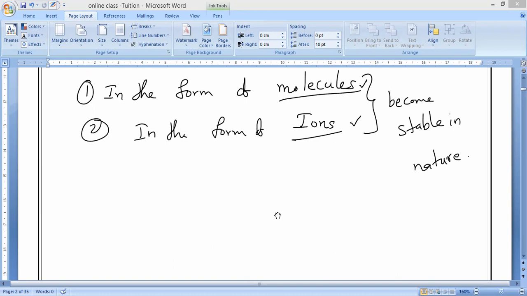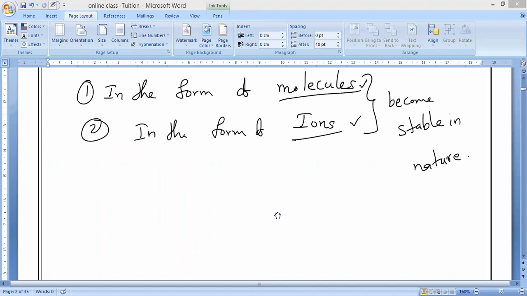For example, 1 gram of sodium chloride, our common salt, is made up of millions of sodium and chlorine ions. You can see the salt, but is it possible to see the sodium ions and chlorine ions? No, sir. Remember, only when a big collection of molecules combines together can we see the matter.